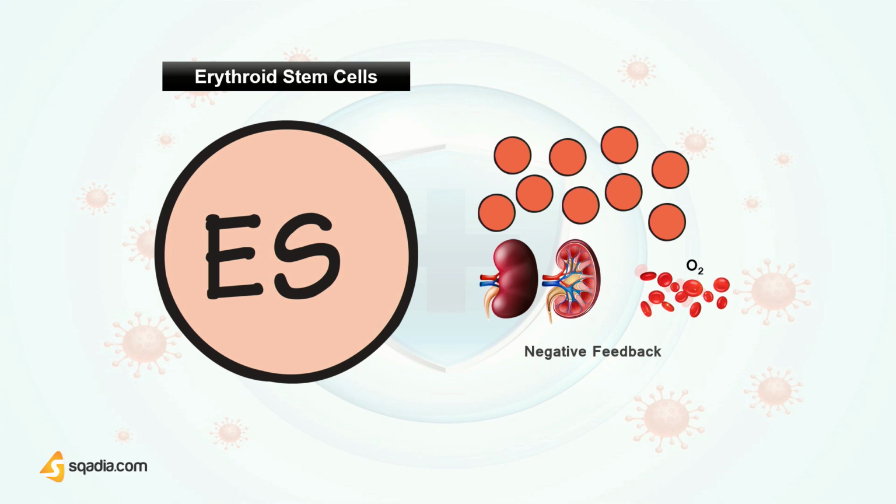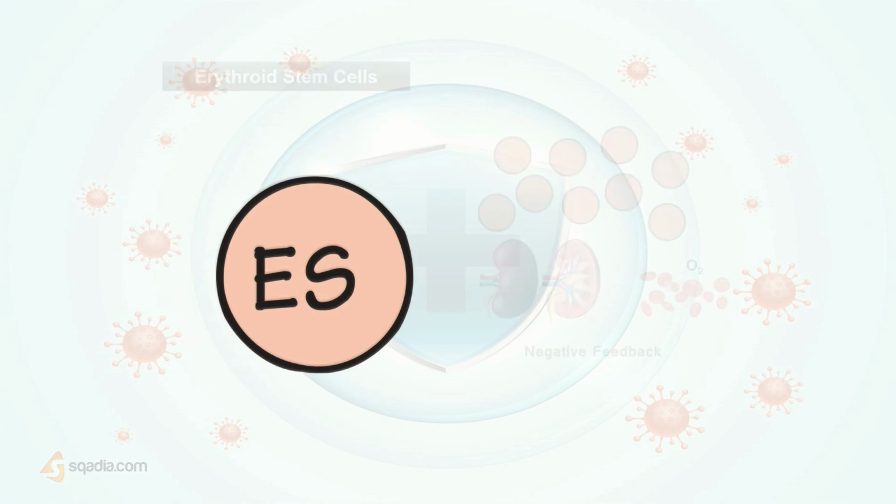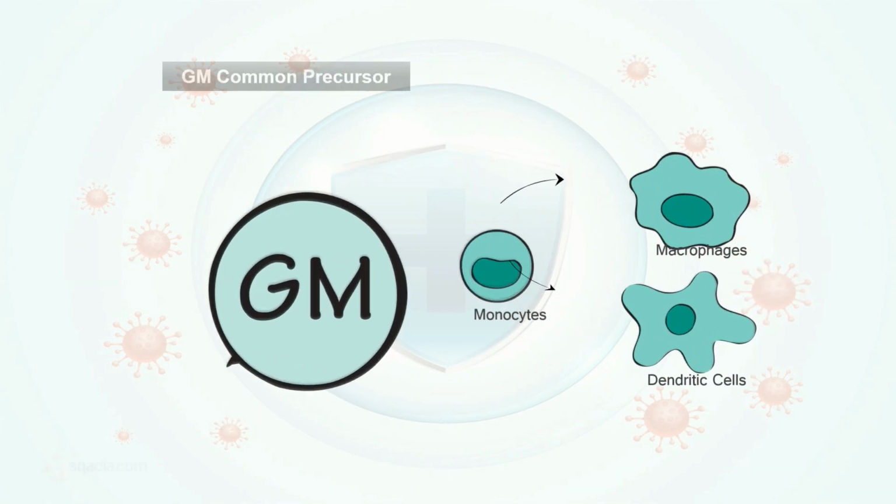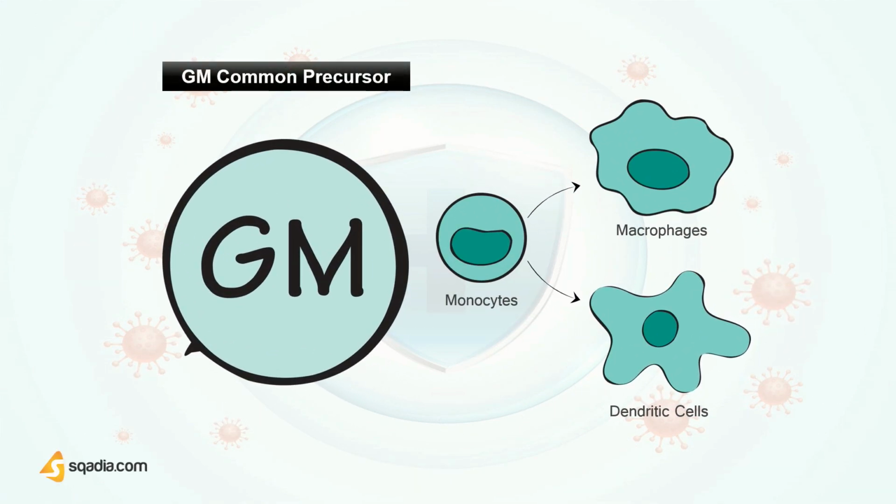Now, GM precursor, or combination of granulocyte monocyte, is the cell that contains the relative proportion of these two cell types and is regulated by the growth or colony stimulating factors. Monocytes are the precursor cells in blood developing into macrophages when they migrate into the tissues. Additional monocytes are attracted to the sites of inflammation, providing a reservoir of macrophages and perhaps also dendritic cells.